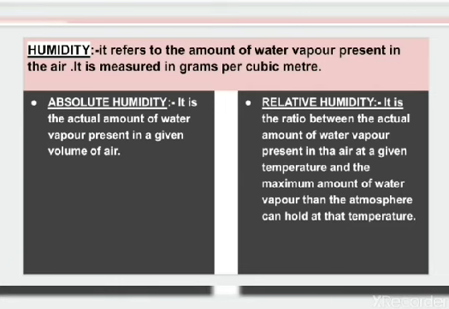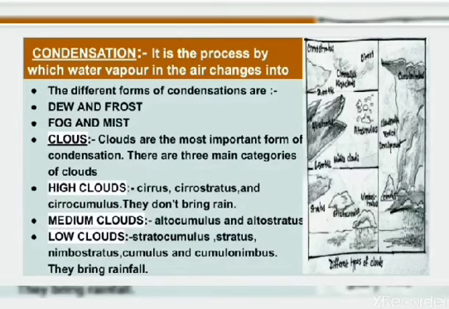Next we will learn about condensation. So condensation is the change of state from the gaseous to the liquid or solid form. It takes place from cooling around a very small particle suspended in the air called condensation nuclei. Condensation depends on two factors. One is the amount of cooling, another one is the relative humidity of the air. There are different forms of condensation, as I mentioned here. What are these? Dew, frost, fog, mist, etc. and clouds. So first we will learn about dew.